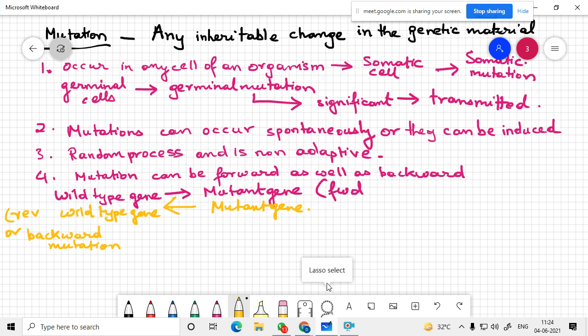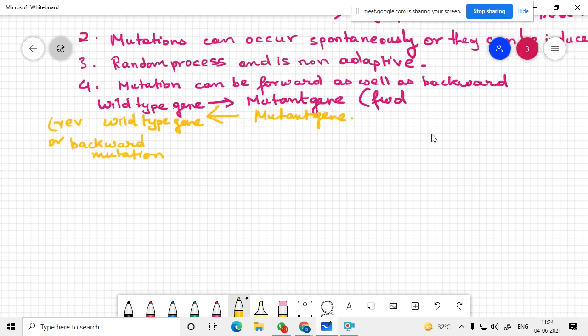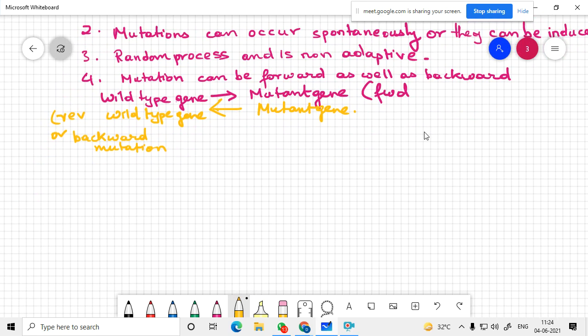So there is another type of mutation known as suppressor mutations. So what is a suppressor mutation? It is a second mutation, not the first mutation that has taken place, this is the second mutation.